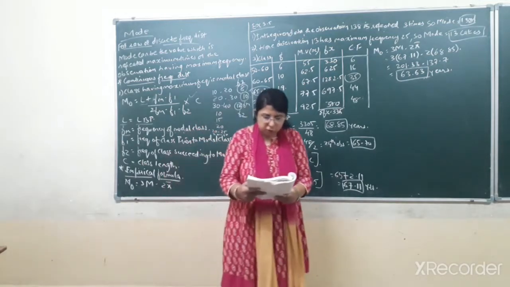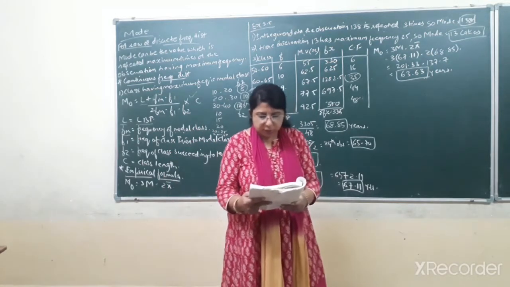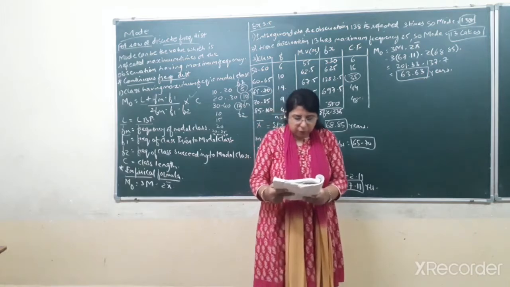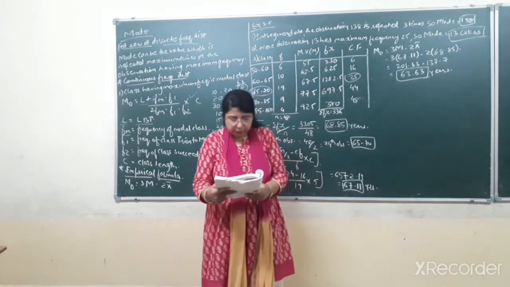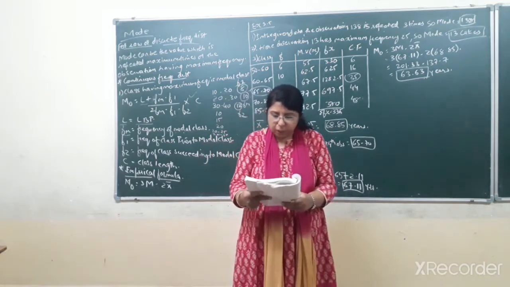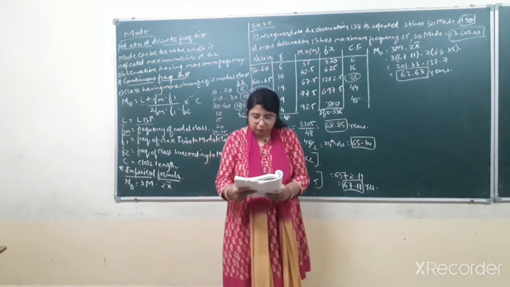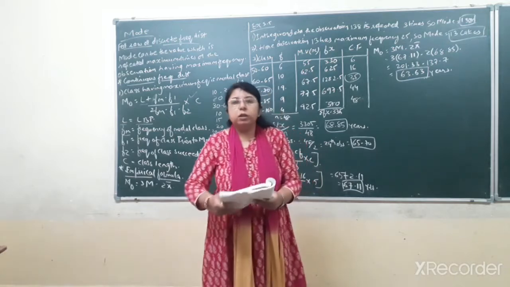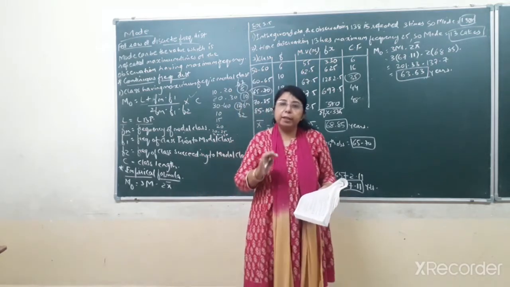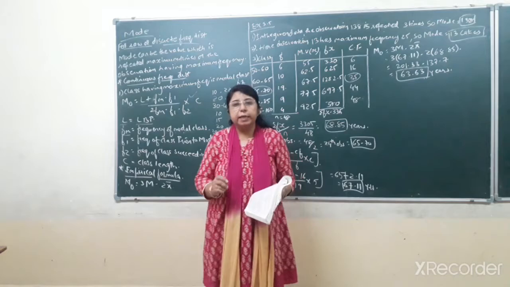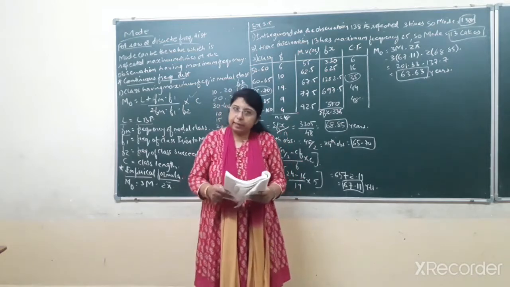The distribution of ages of 48 persons in an old age home is given below. Which formula will be appropriate to find the mode? Why? Find the modal age of the persons in the old age home using the formula you have chosen. Okay. Now here you can see that it is a question of continuous frequency distribution, because the data has been divided into classes.